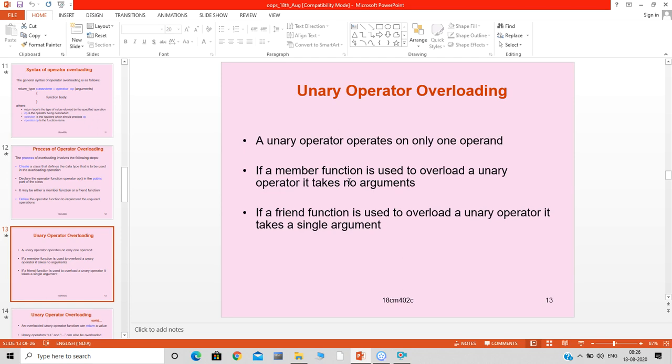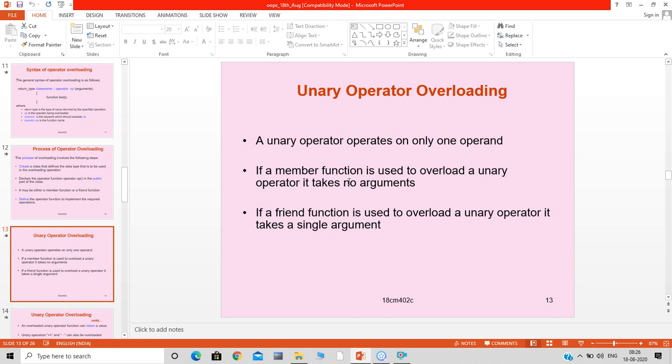Why? Because this member function should be invoked using the object created for that particular class. As this is a member function, the operator function is invoked using an object of that class. That's why we need not pass any arguments, because it takes the object through which it was invoked as its operand.